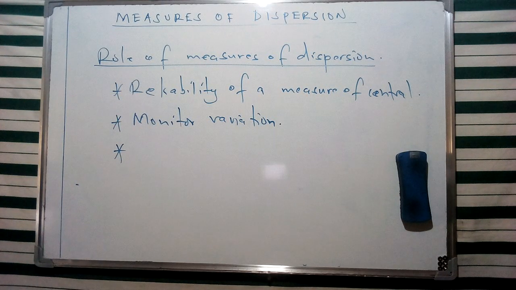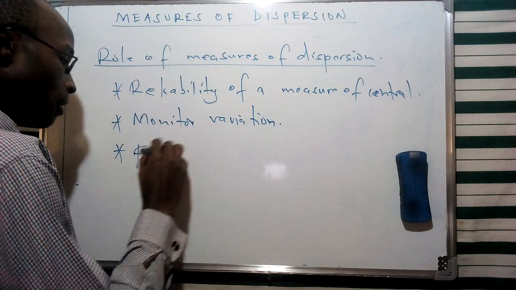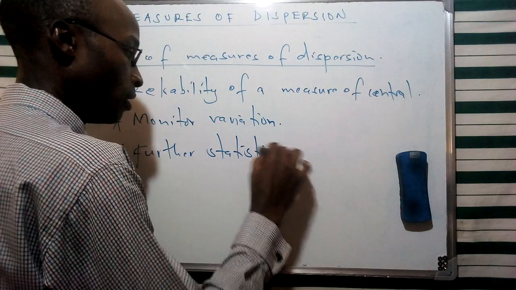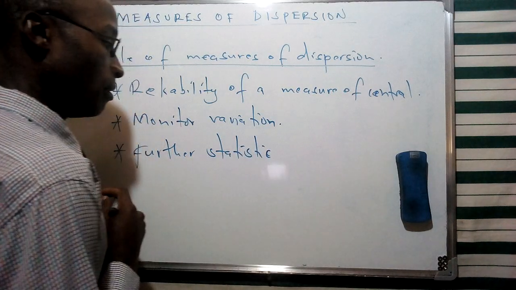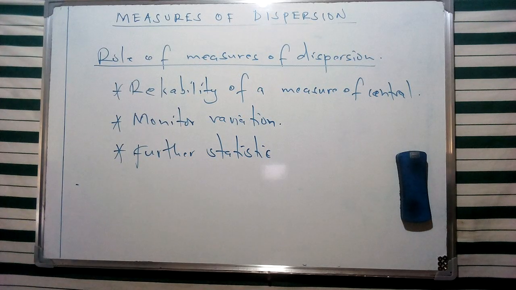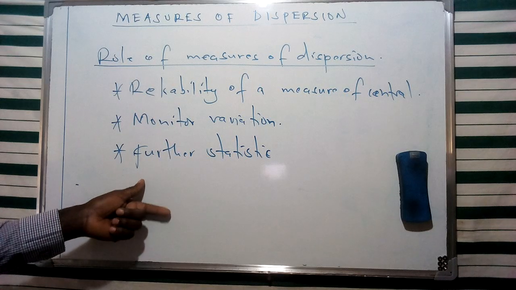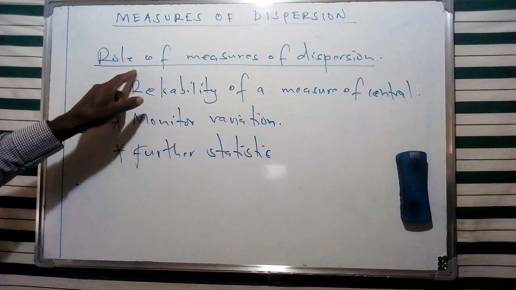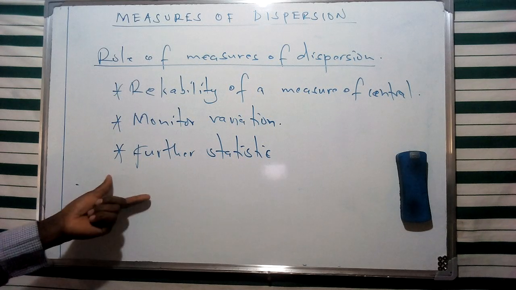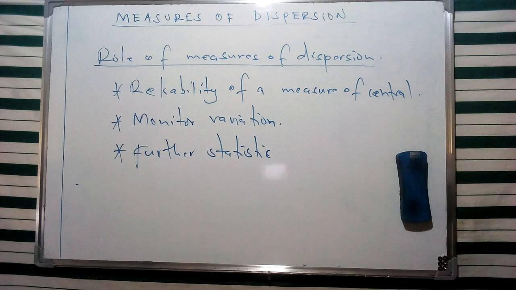It's also going to assist us in making further statistical analysis. This is one of the characteristics we had mentioned for a measure of central tendency in general, that it should be suitable for further statistical analysis.